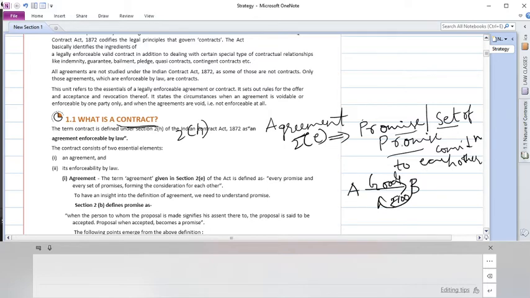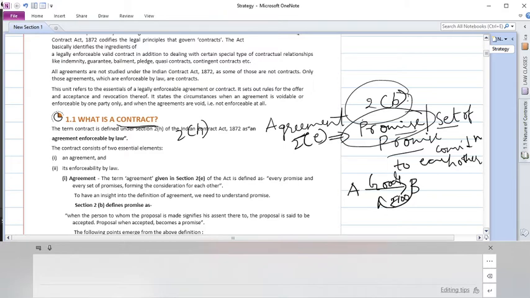As we have seen in the example, A is giving consideration to B in the form of goods, and B is giving consideration in the form of money. That is the definition of agreement. And here again, our task is to understand what a promise is. Again, we have section 2 subsection B, which says what a promise is. Do you understand the pattern of the study we are doing? It's just the term contract, but within this term we need to understand what an agreement is, and while understanding the term agreement, we need to understand what a promise is. Now, let us see what section 2 subsection B says about a promise.